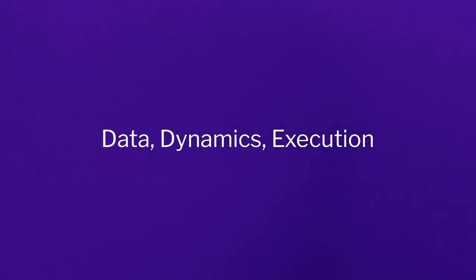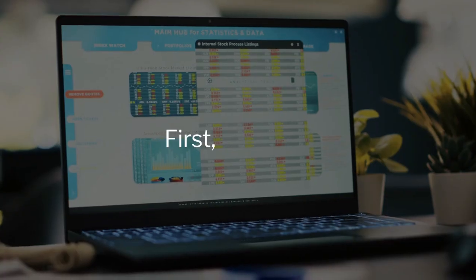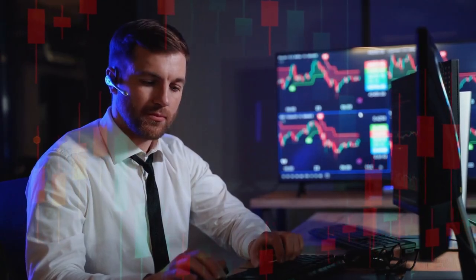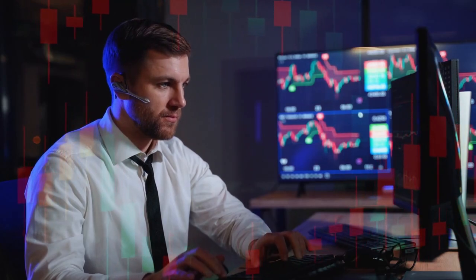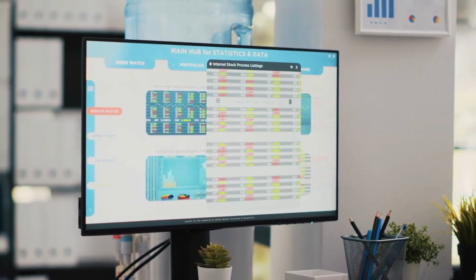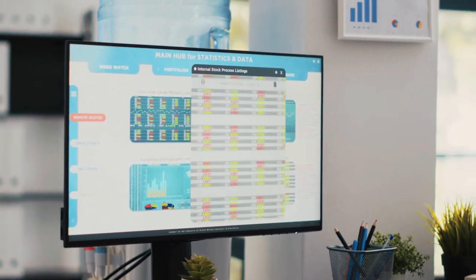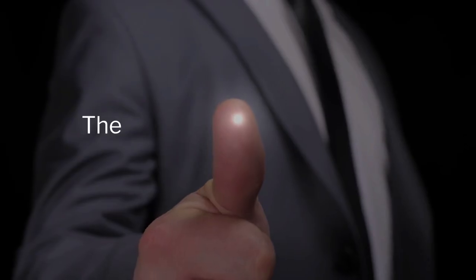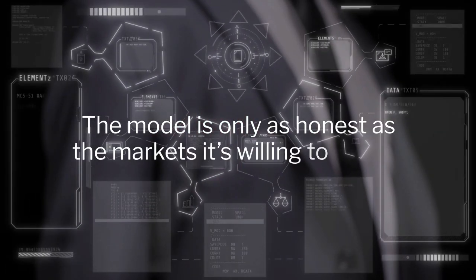This approach is built on three main layers: data, dynamics, and execution. First, the data. Not all market histories are created equal. To build a reliable model, you need robust historical price series. That means reconstructing price histories from order book data when possible, or using trade-level data as a backup. Contracts with prices too close to 0 or 1, or those near expiry, are excluded because they behave unpredictably. Thin data or short histories also get filtered out. The model is only as honest as the markets it's willing to ignore.